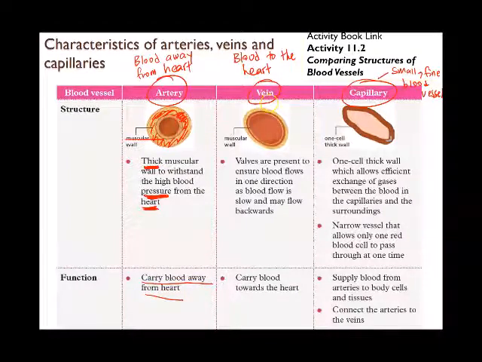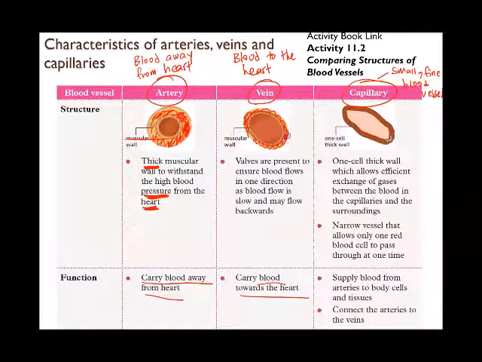For the vein, the purpose is to carry the blood towards the heart. By this time, the blood has already traveled to the rest of the body, and from the rest of the body, the blood is going back up to the heart. So the vein doesn't have to be so thick. The blood pressure in the vein is not going to be so high. You see that the muscular wall of the vein is very, very thin compared to the muscular wall of the artery.